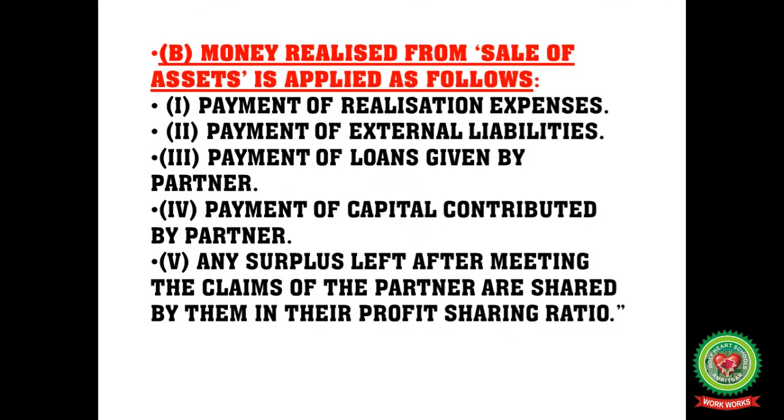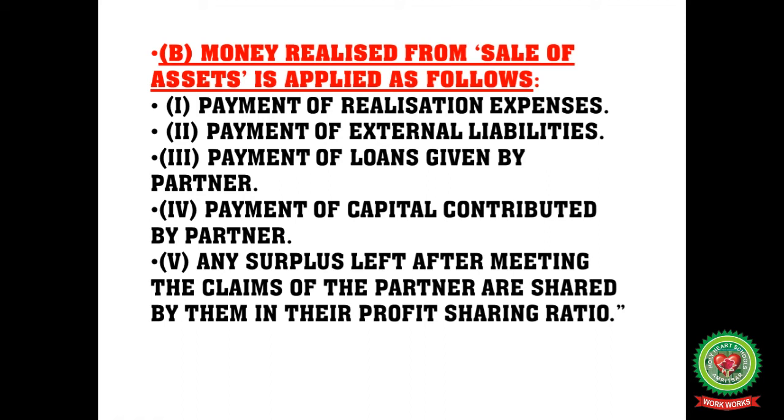Now the next point, money realized from the sale of assets is applied as follows. If after the sale you receive any money, that money is used for payment of realization expenses, payment of external liabilities, like paying bank loans, paying money to lenders, or any third party.